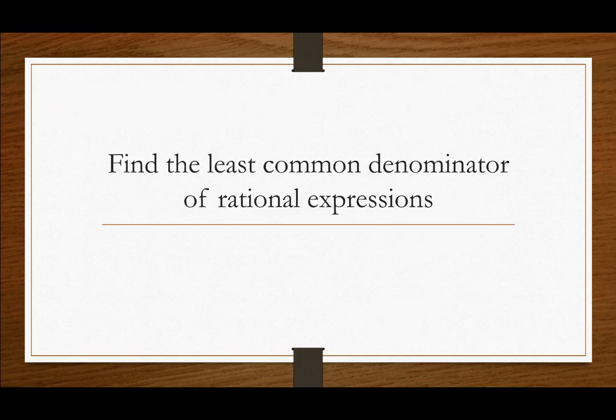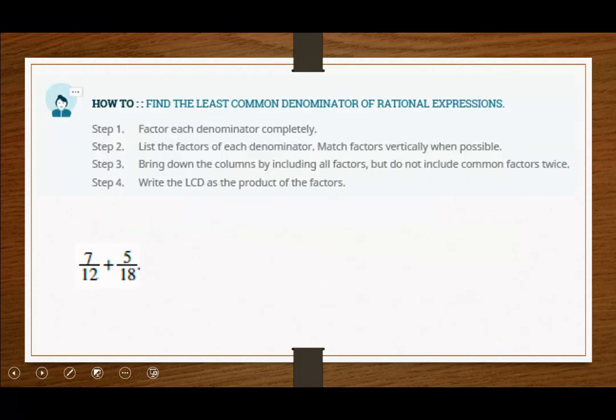Before we look at the next instance, we're going to consider an example of finding the LCD for some rational expression, because that's necessary in order to be able to answer questions where the denominator is not initially already the same. So how do I find the LCD?